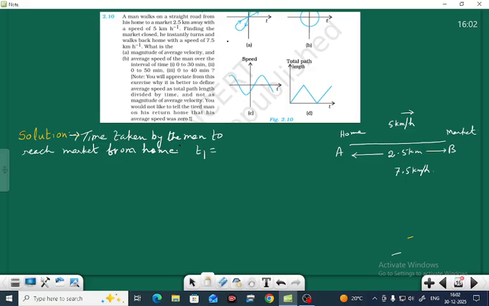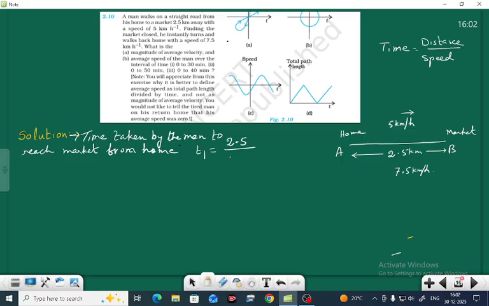You know that time is equal to distance divided by speed. The total distance is 2.5 kilometer, divided by 5 kilometer per hour.